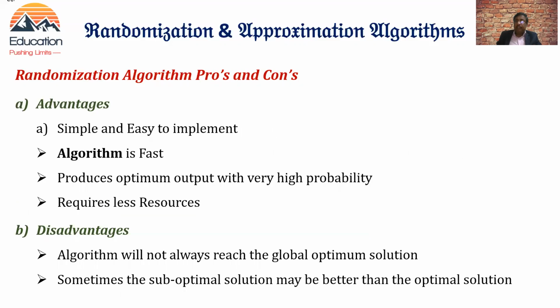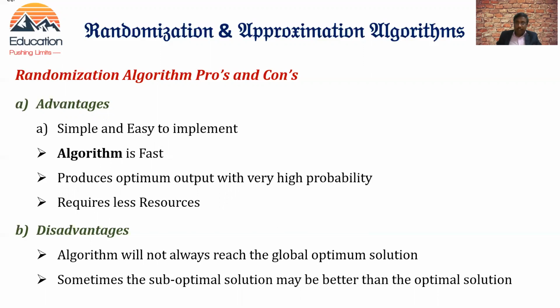The advantages of randomization algorithm are that it is very simple and easy to implement. The algorithm is very fast. It produces optimum output with very high probability, and we need very few resources. The disadvantages are that the algorithm will not always reach the global optimal solution.